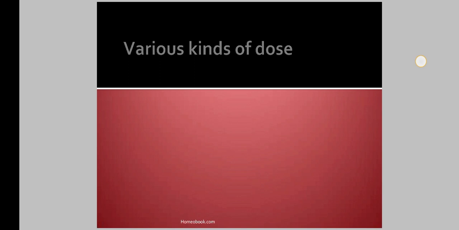There are different types of doses. But prior to this, what is meant by dose?